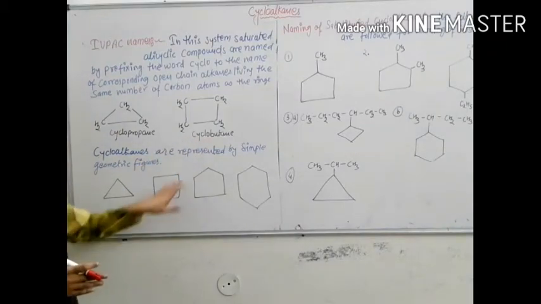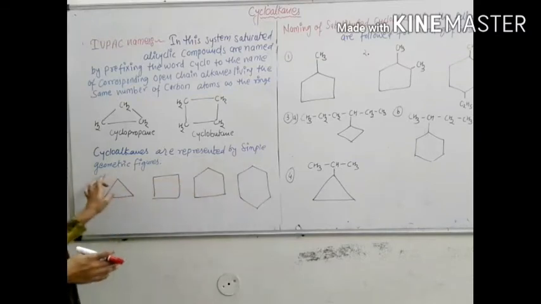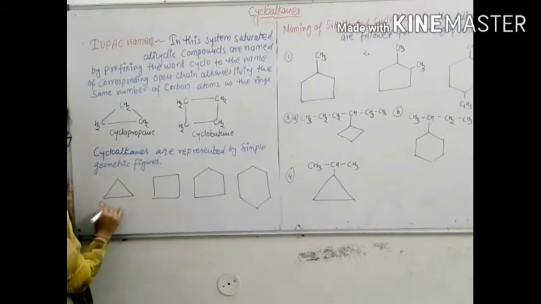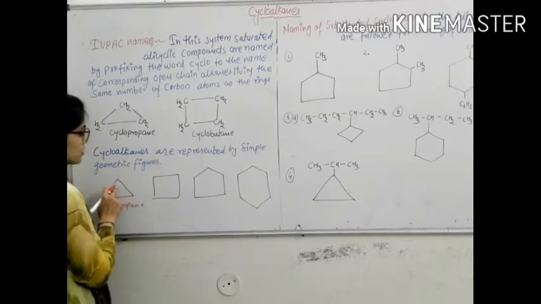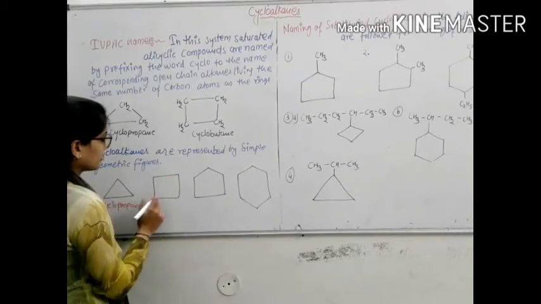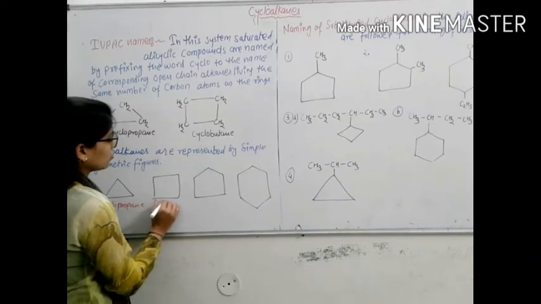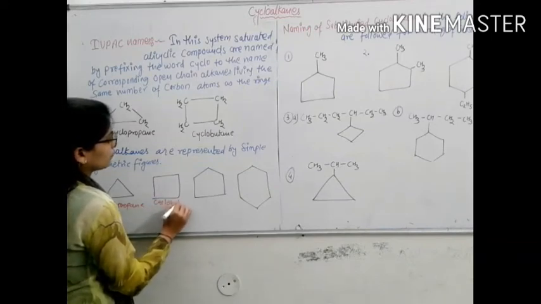Cycloalkanes are represented by simple geometrical figures. The first structure is cyclopropane, with 3 carbon atoms. With 4 carbon atoms, it's known as cyclobutane.